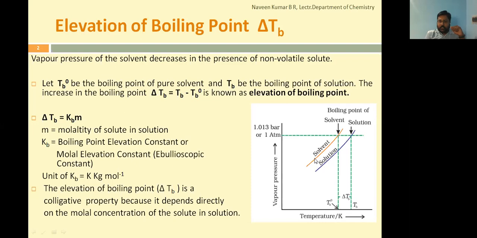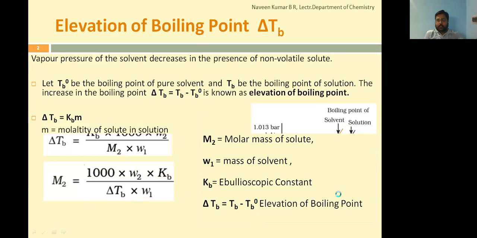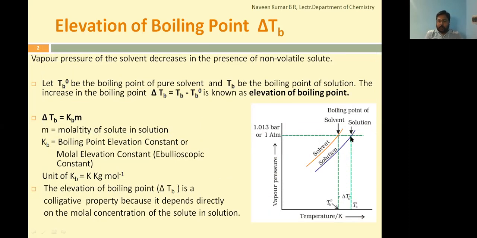So this shows that with addition of non-volatile solute to the volatile solvent, the vapor pressure is decreased. Now from here, again the same relationship. If you keep on increasing the temperature, the vapor pressure of the solution increases. As the vapor pressure is lowered with addition of non-volatile solute, now the temperature corresponding for the vapor pressure of the liquid solution to become equal to atmospheric pressure.